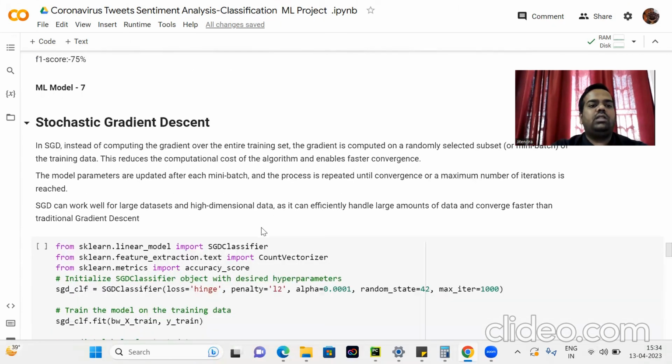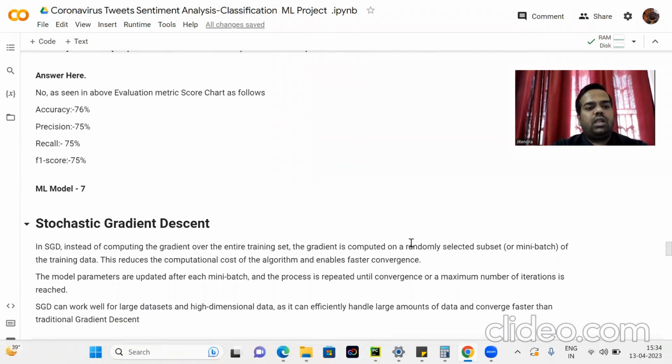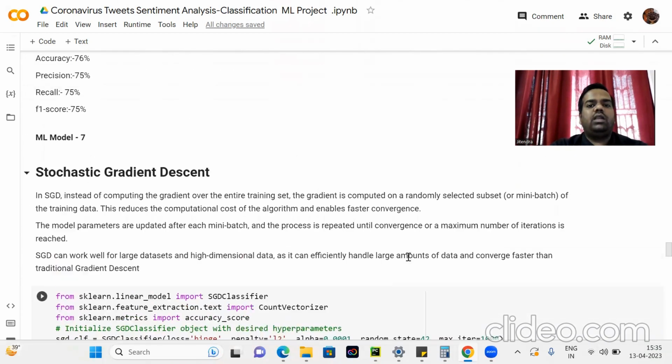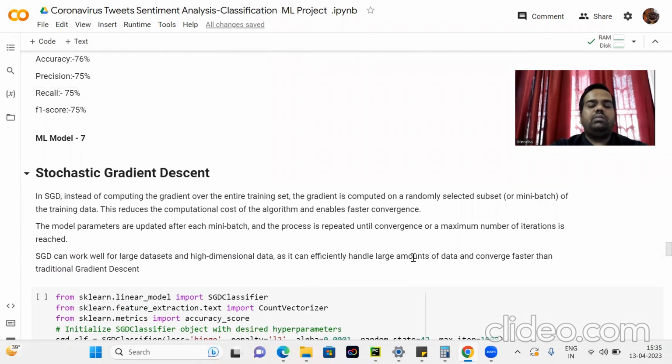So the last ML model is stochastic gradient descent. What is stochastic gradient descent? In SGD, instead of computing the gradient over the entire training set, the gradient is computed on a randomly selected subset, or mini batch, of the training data set. This reduces the computational cost of the algorithm and enables faster convergence. The model parameters are updated after each mini batch, and the process is repeated until convergence or a maximum number of iterations is reached. SGD can work well for large data sets and high dimensional data sets. It can efficiently handle large amounts of data and converge faster than traditional gradient descent.